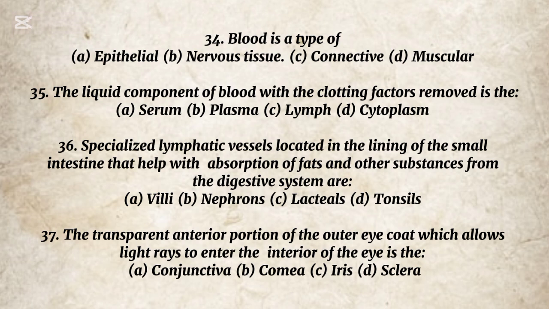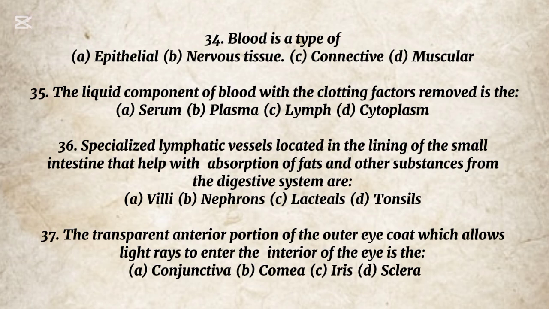36. Specialized lymphatic vessels located in the lining of the small intestine that help with absorption of fats and other substances from the digestive system are: A. Villi, B. Nephrons, C. Lacteals, D. Tonsils. The correct option is C. Lacteals.